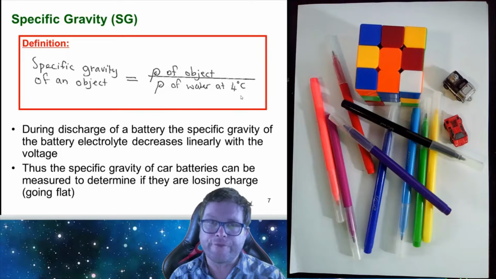The reason is that the specific gravity of the battery electrolytes decreases linearly with voltage. So there's this linear relationship, and if you know the specific gravity of the electrolyte, you could know the health of the battery relating to its voltage.